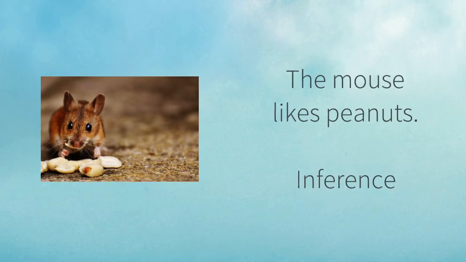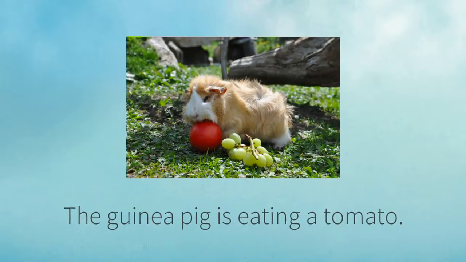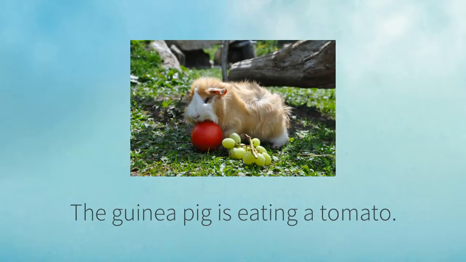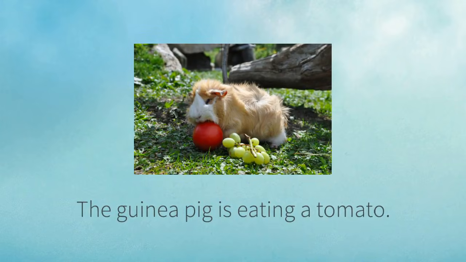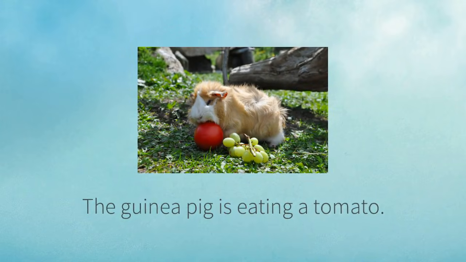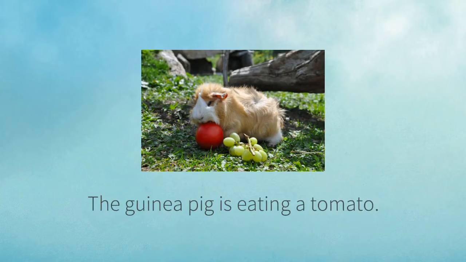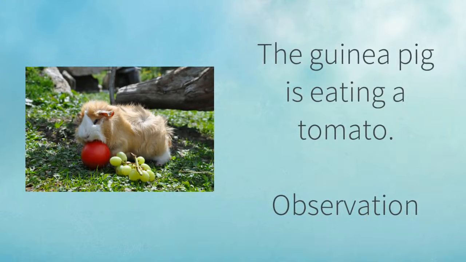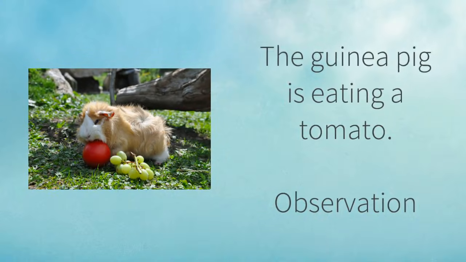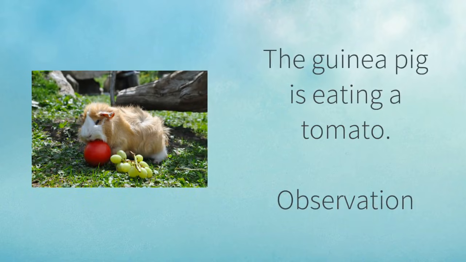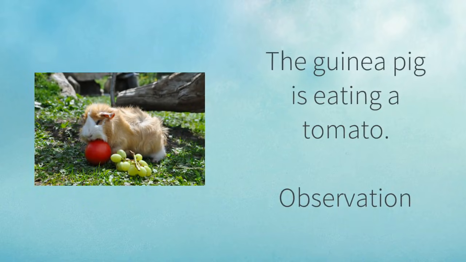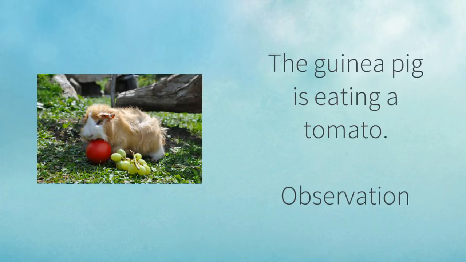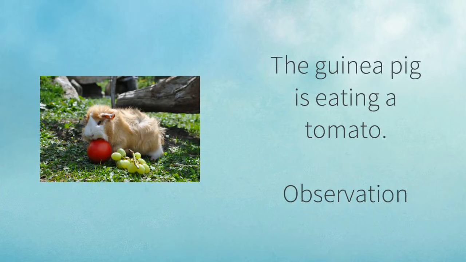This is an inference. The guinea pig is eating a tomato. Is this statement an observation, or is it an inference? If you thought of the word observation, you are correct. This is an observation because we can see the guinea pig eating the tomato. We used our senses. We used the sense of sight to figure this out.